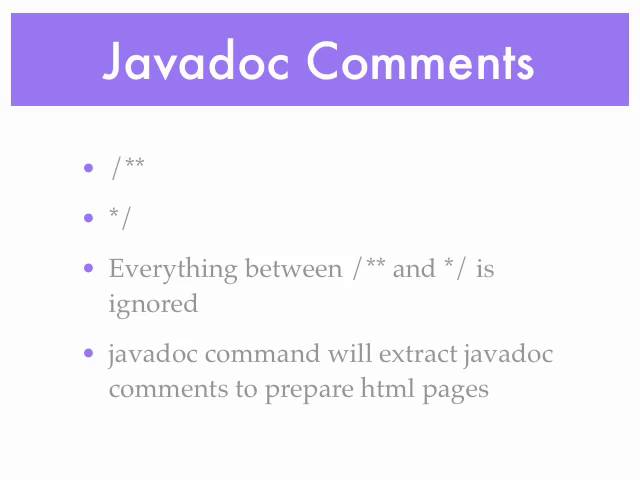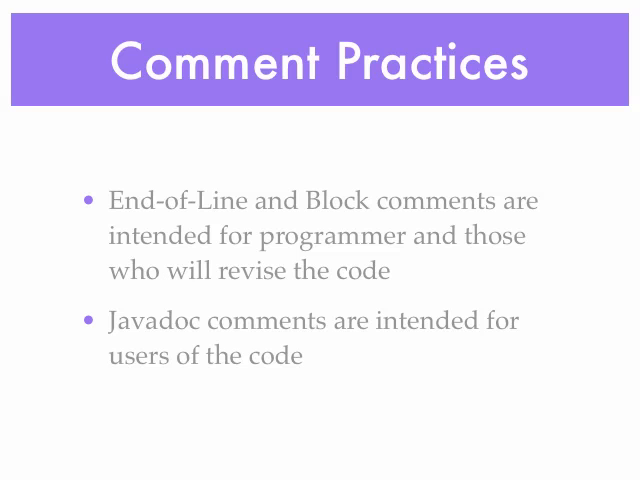All right, third kind is JavaDoc comments. This is a forward slash 2 asterisks, then an asterisk and a forward slash. Anything between those 2 elements, the forward slash double asterisk and the single asterisk forward slash, is ignored. The JavaDoc command will extract those JavaDoc comments when it prepares those HTML pages. All right. End of line and block comments are usually intended for the programmer and those who are going to revise the code. JavaDoc comments are intended for users of the code.